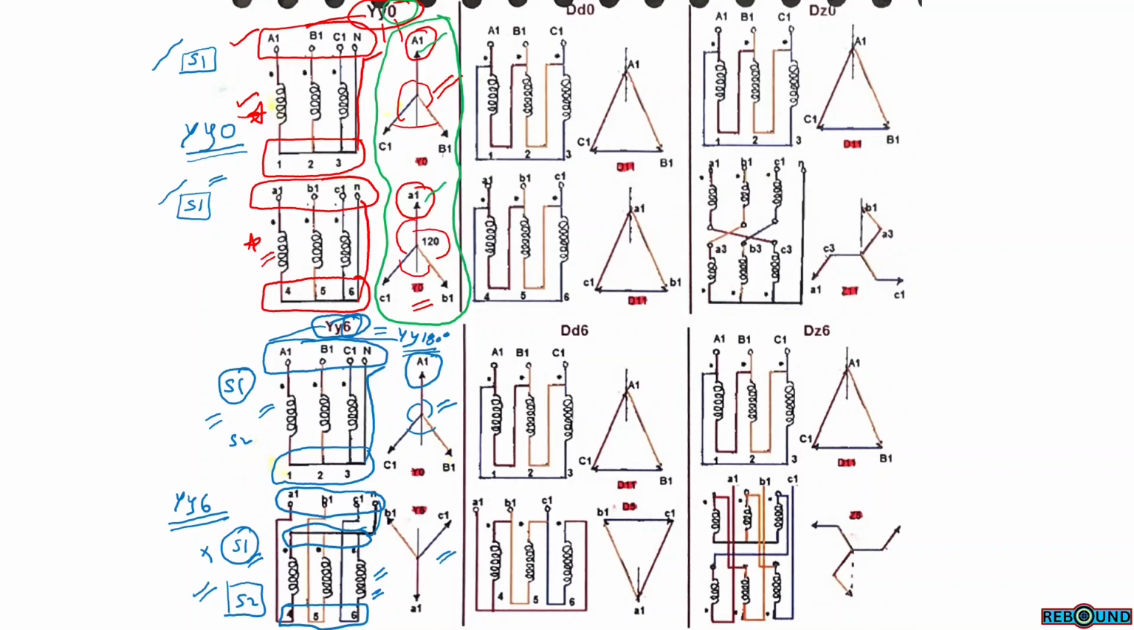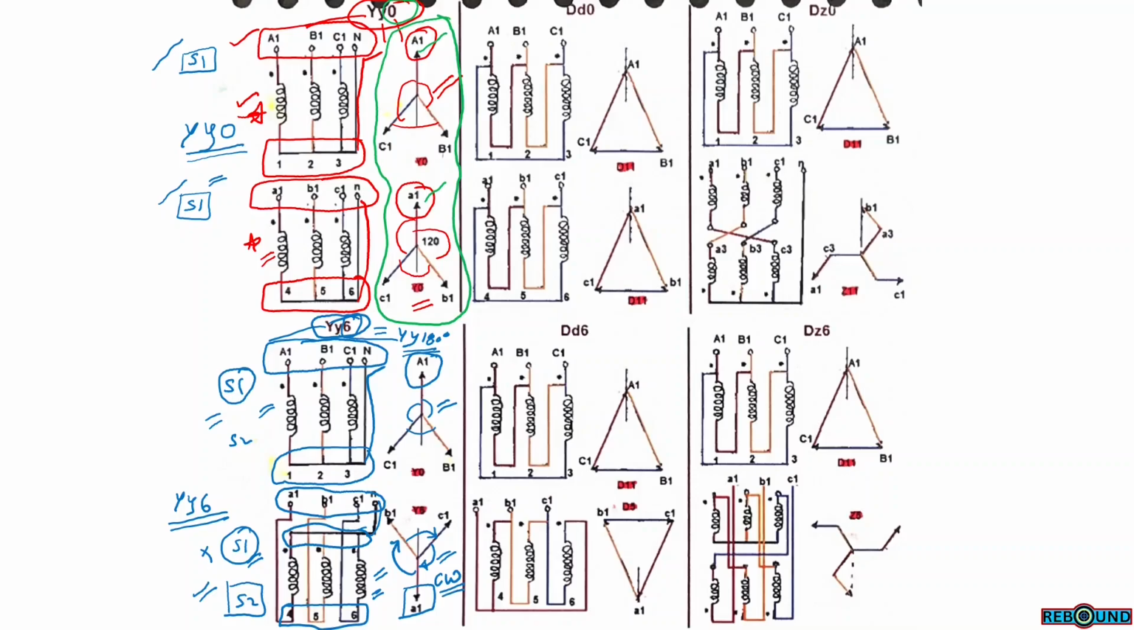If we take the secondary side vector diagram, we are taking terminals from side 2. Then here we have to take A1 as the reference, which is in the opposite direction to the primary side voltage A1. From here we have to take the clockwise direction only. This is 120, 120 and 120. We have to take the clockwise direction.